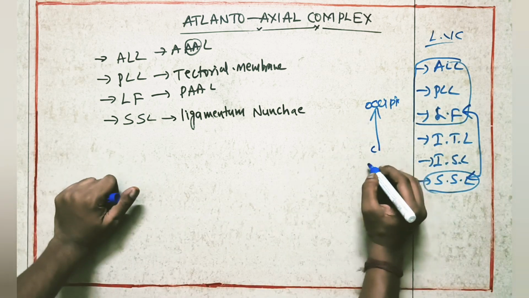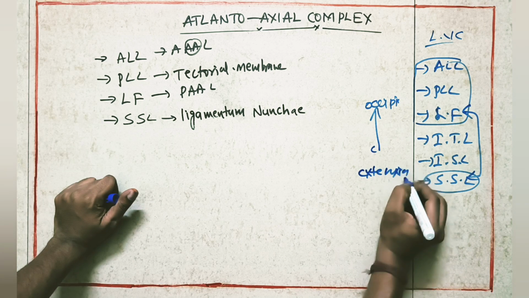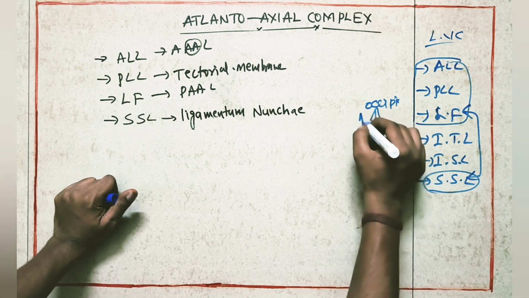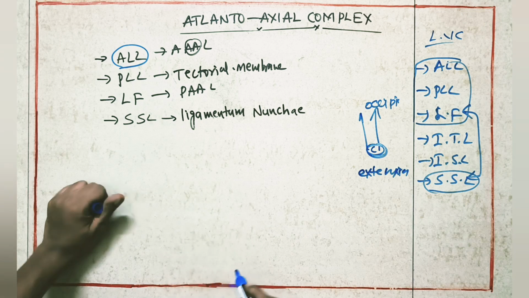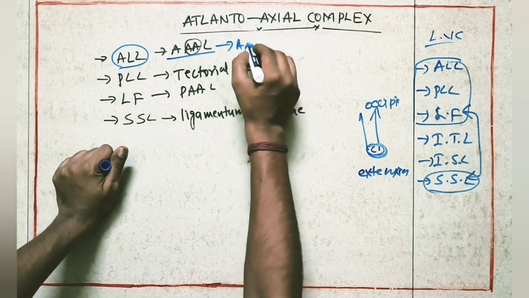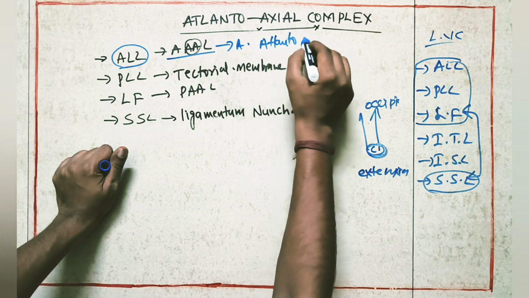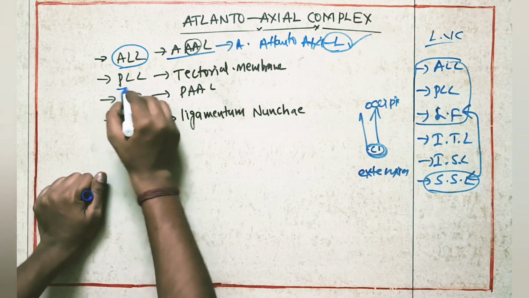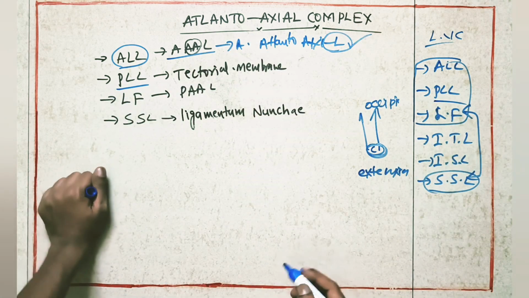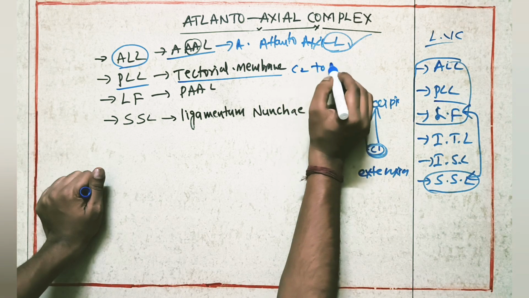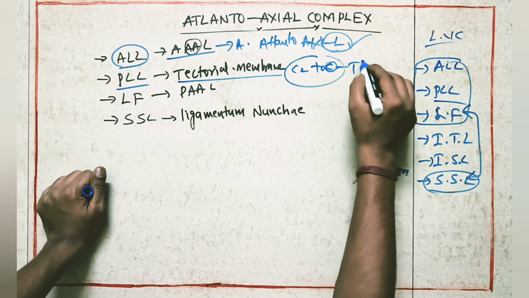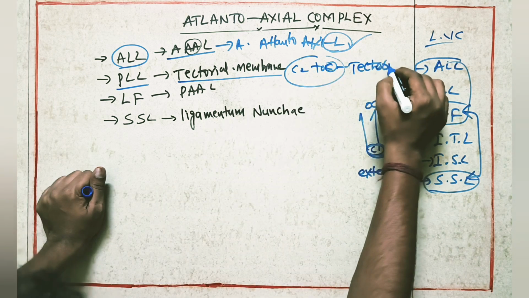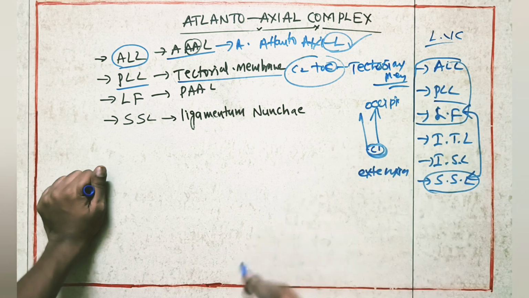These four ligaments will be having extensions from cervical to the occipital bone. Anterior longitudinal ligament extension is nothing but the anterior atlanto-axial ligament. So this is one ligament we can see in the atlanto-axial complex. And posterior longitudinal ligament extension from C2 to occipital is called the tectorial membrane.